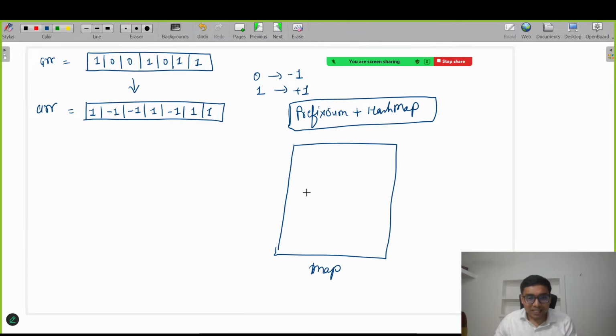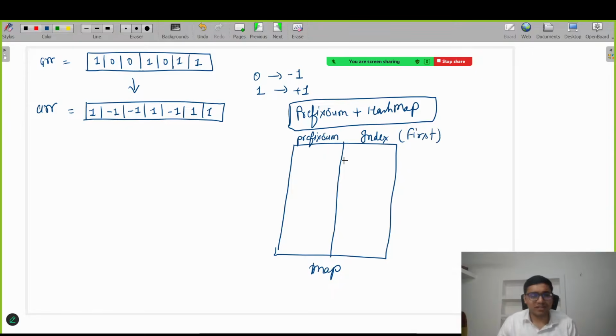Fine. So after creating the map, and we already know how to create a map, a HashMap contains a key and value pair. So here will be the key, here will be the value. What are we going to store in this map exactly? In the key, I am going to store the prefix sum, and in the value, I am going to store the index, the first index.